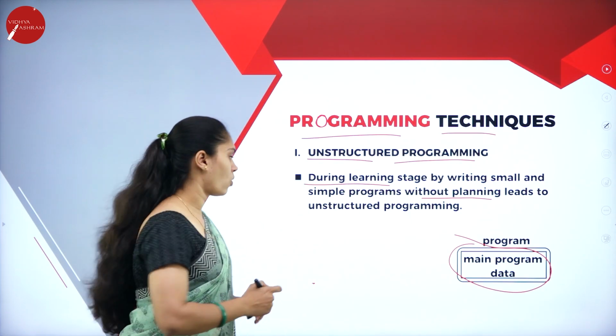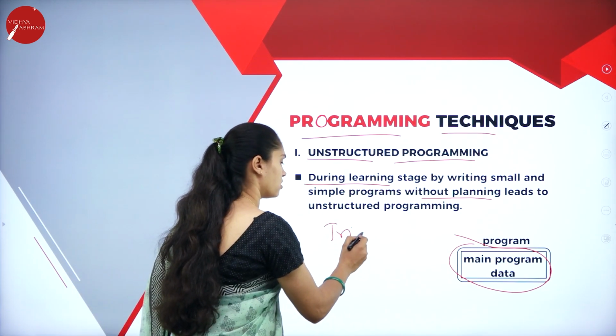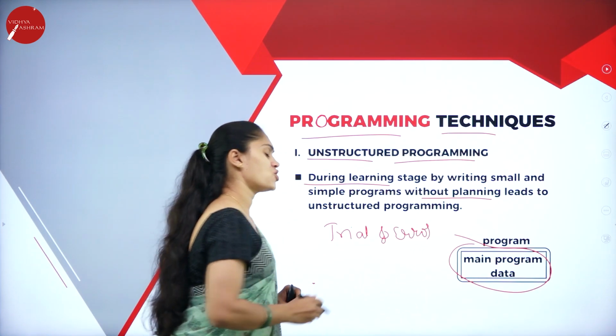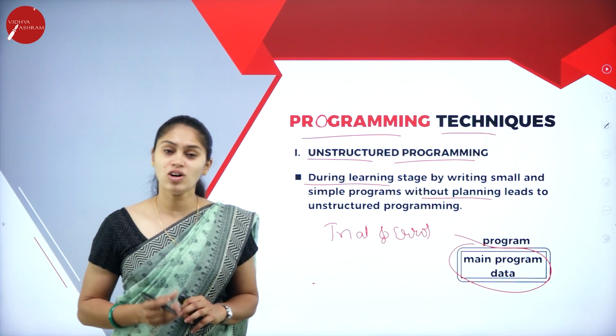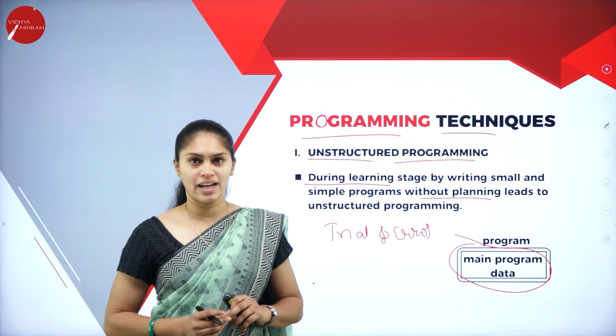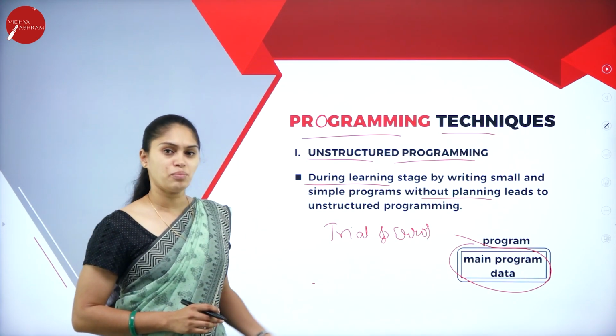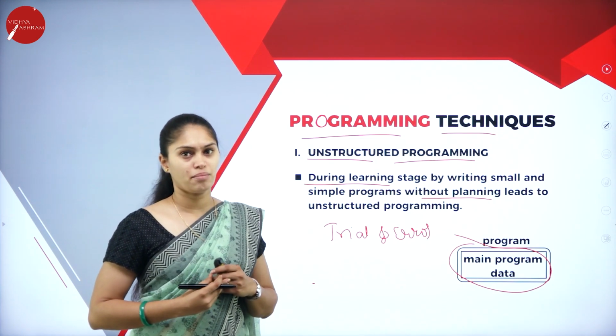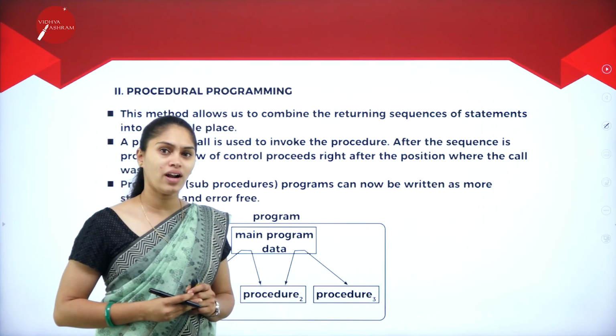It is just like what? Trial and error. So the trial and error method can be called as what? Unstructured programming. Why? Because I don't know what exactly it will lead to. So I am going to write a program and it will get erased, and it has a trial and error method.